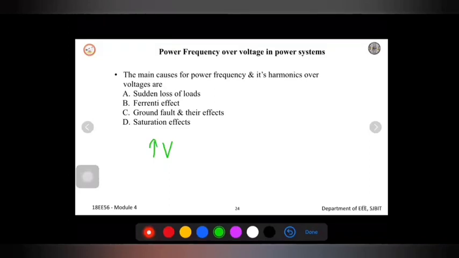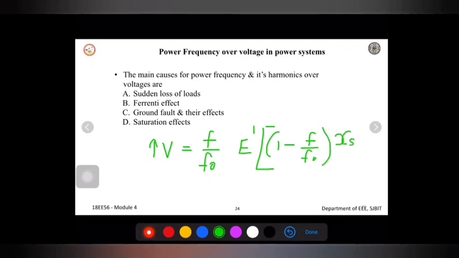There will be a rise in the voltage, and this rise will be very small, and it can be determined using the equation V = (F/F0) × E' × (1 − F/F0) × XS × XC. This equation gives the approximate voltage rise.